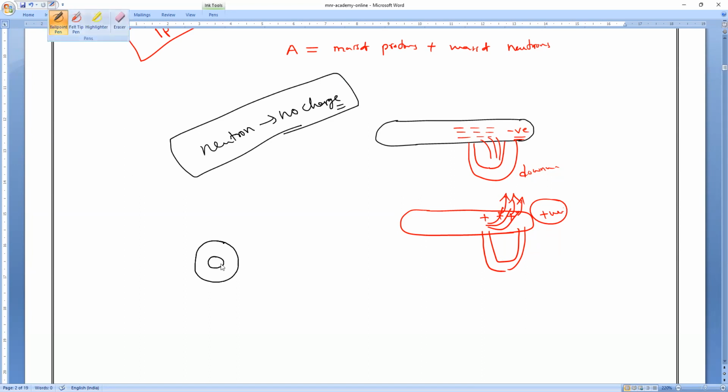It has only what? One proton and one electron. So people used to consider that only electrons and protons are there.